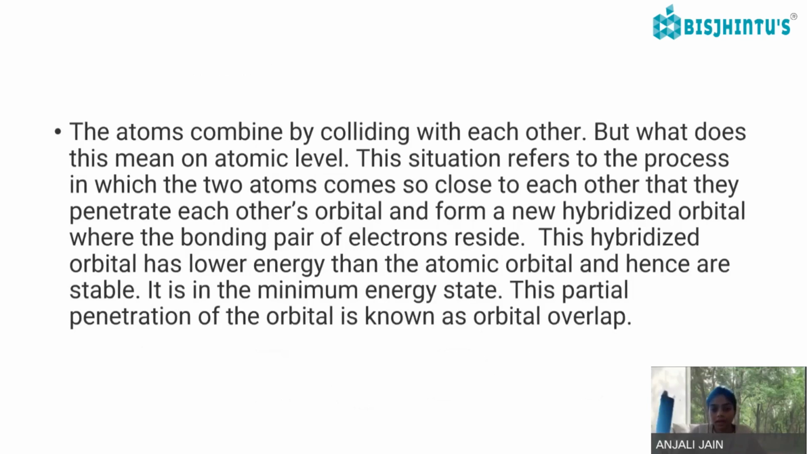So what they are telling here is that atoms combine by colliding with each other to form a molecule, but at the atomic level, how do they overlap? This situation refers to the process in which the two atoms come so close to each other that they penetrate each other's orbital and form a new hybridized orbital, where the bonding pair of electrons reside. This hybridized orbital has lower energy than the atomic orbital and hence is stable, and it is in the minimum energy state. This partial penetration of the orbital is known as orbital overlap.